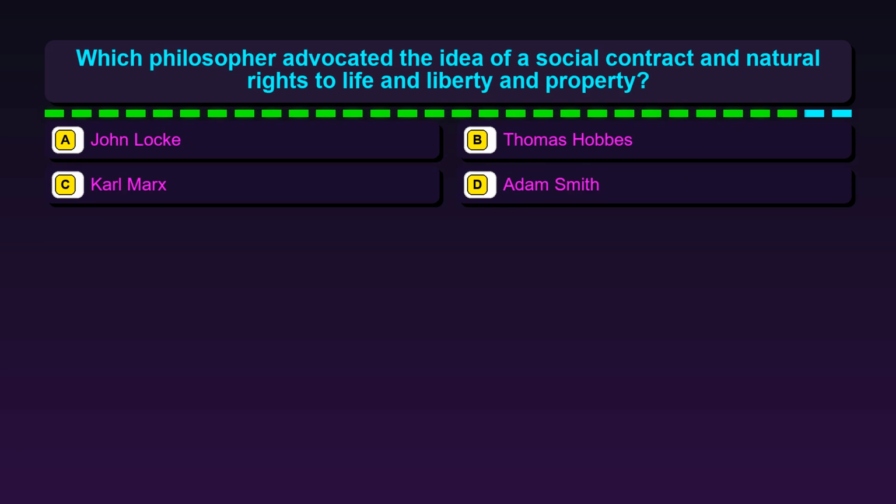Question 24. Which philosopher advocated the idea of a social contract and natural rights to life and liberty and property? Option A, John Locke. Option B, Thomas Hobbes. Option C, Karl Marx. Option D, Adam Smith.